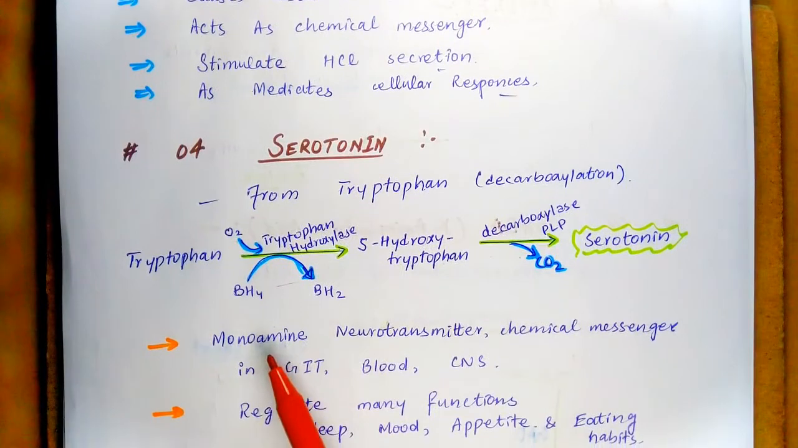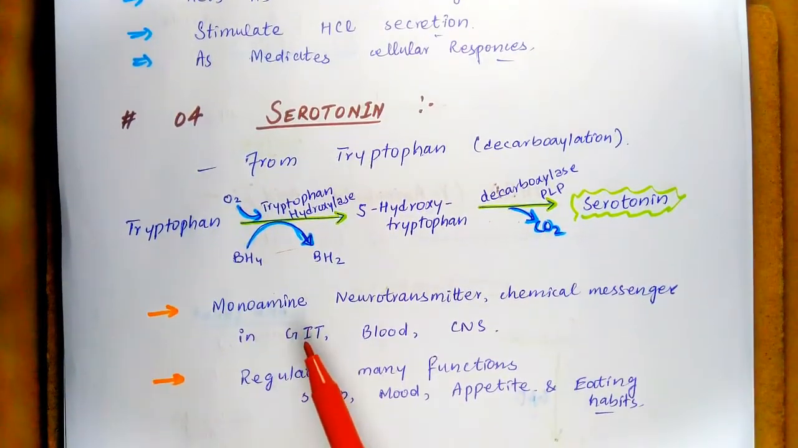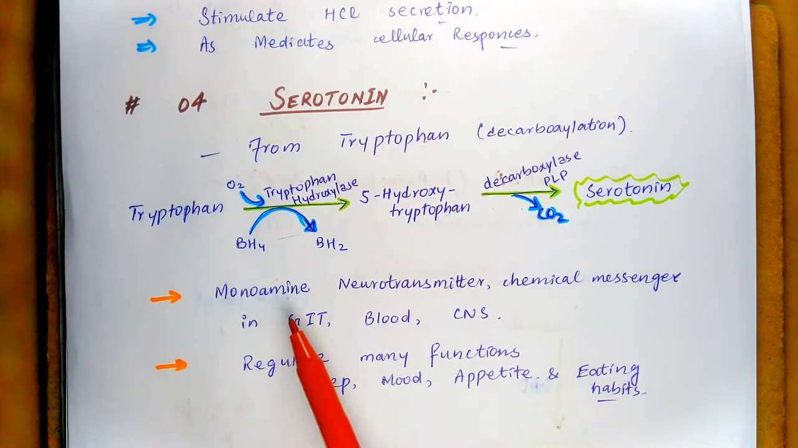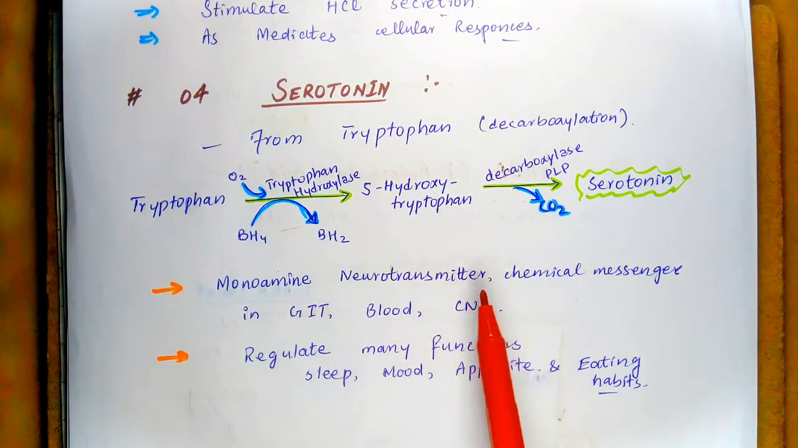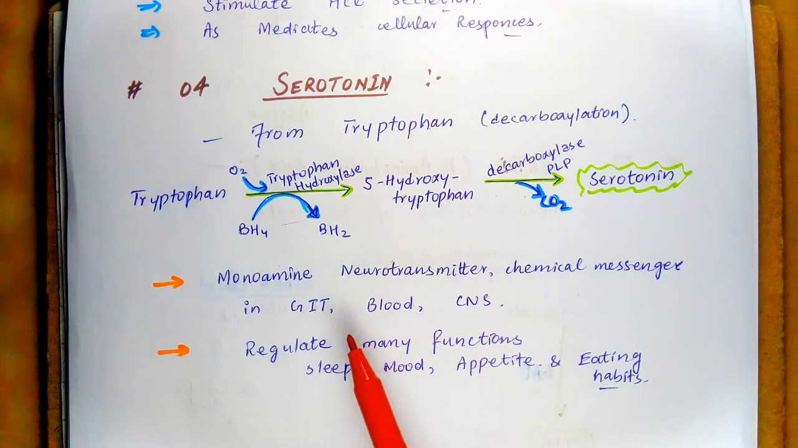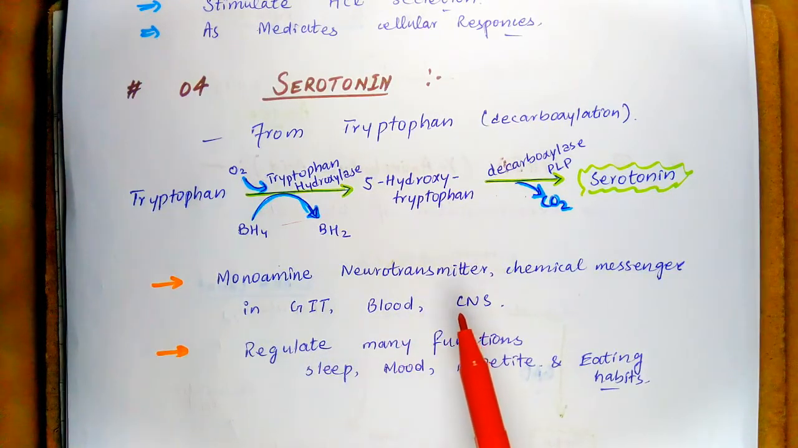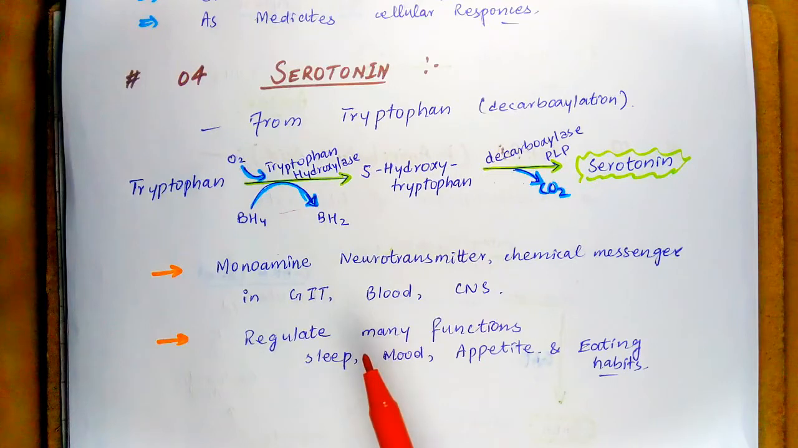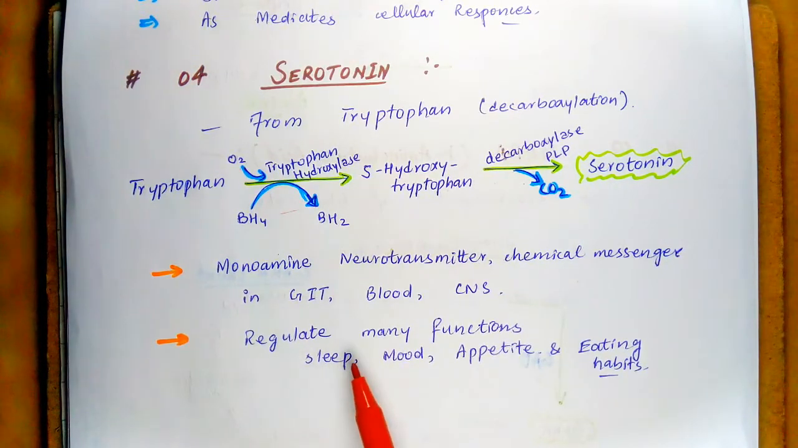There are a few primary functions of serotonin. It is a monoamine neurotransmitter and chemical messenger in the gastrointestinal tract, and it is mainly found in the GIT, the blood plasma, and the central nervous system. A serotonin transporter protein called SERT carries serotonin from the synaptic cleft to its target nerve. Serotonin regulates many functions ranging from sleep, mood, appetite, and eating habits.